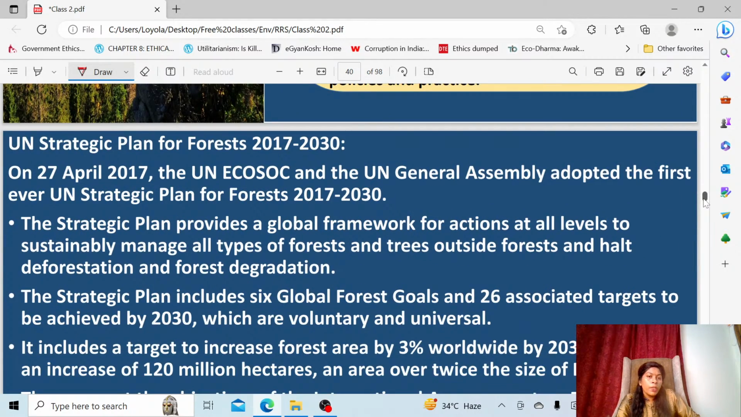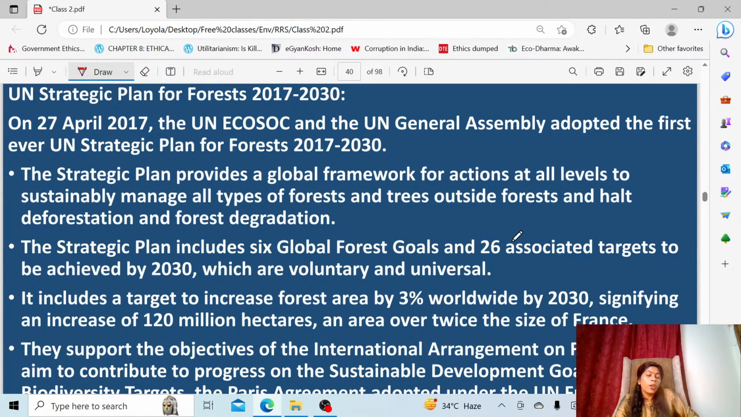And now we'll go to the Strategic Plan for Forests 2017-2030. This is very dry, which nobody will focus on, but UPSC will focus and ask a question. This was proposed by UN ECOSOC and the United Nations General Assembly. They adopted the Strategic Plan for Forests 2017 to 2030. This is the fifth year, so you have to be very careful. There might be a question. The UN Strategic Plan for Forests will run from 2017 to 2030, and it provides a global framework for action.